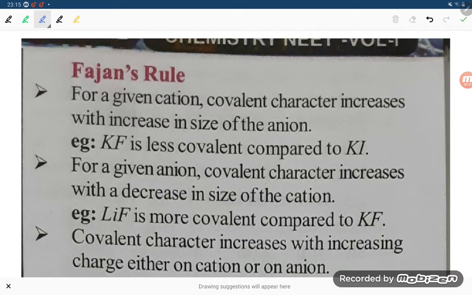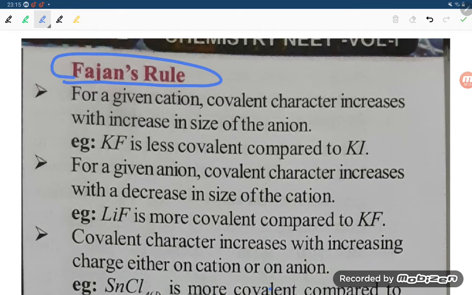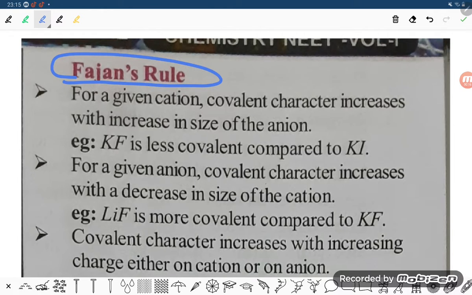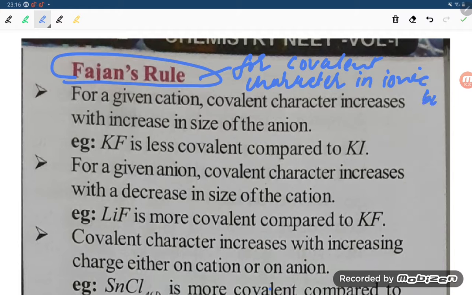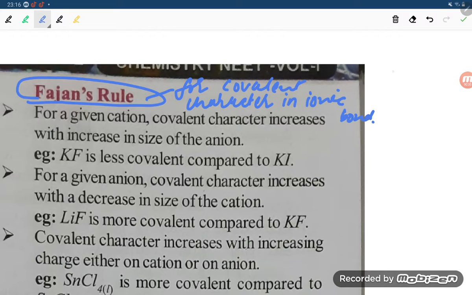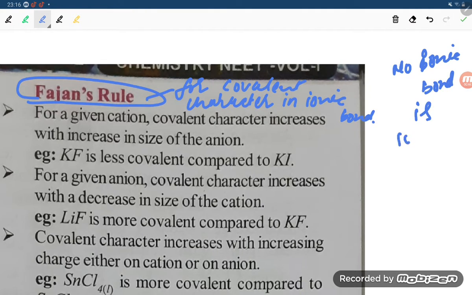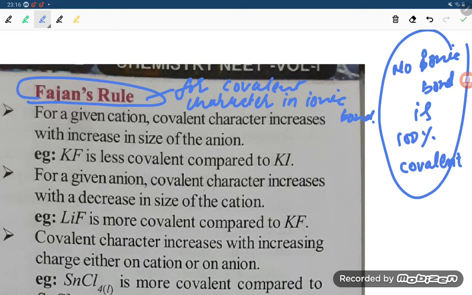Class 11th chemistry. Okay, so what is Fajan's rule, students? Fajan's rule is for covalent character in ionic bonds. What is the meaning of this? It means that no ionic bond is 100% covalent. This rule is saying no ionic bond is 100% covalent, right?